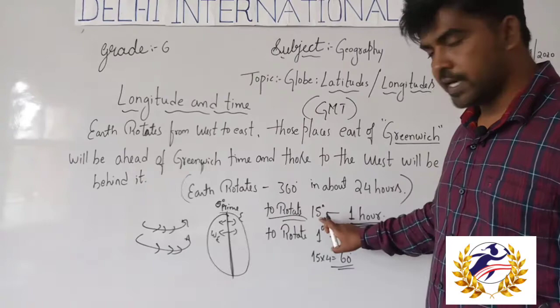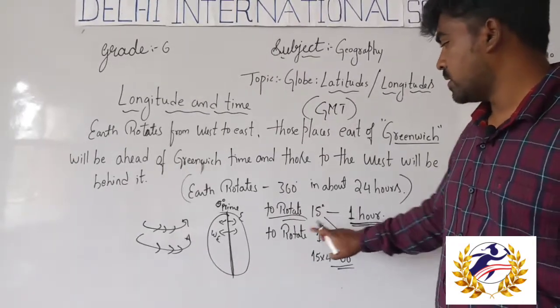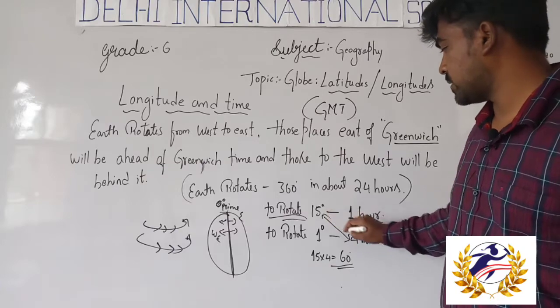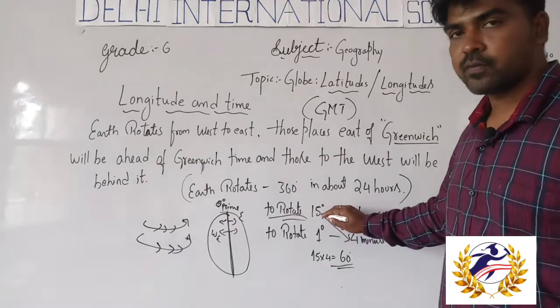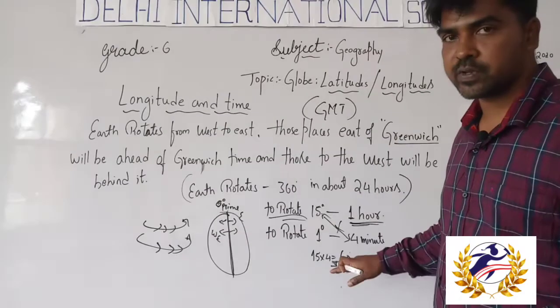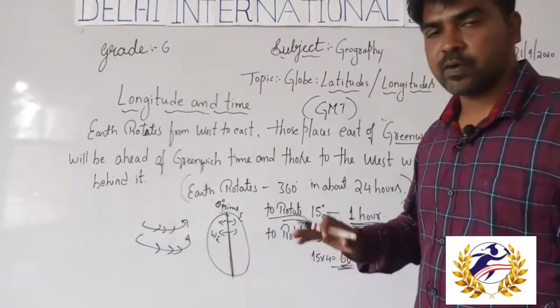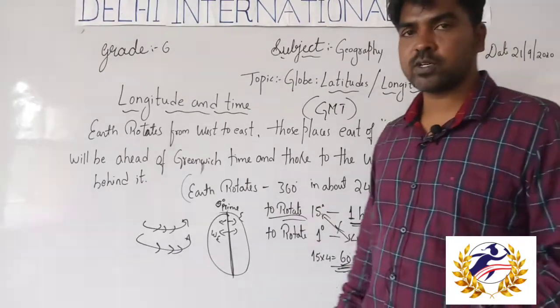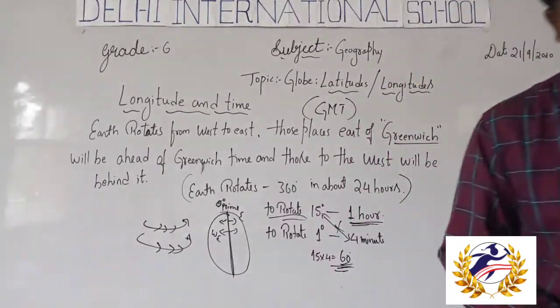To rotate 15 degrees, the earth takes 1 hour. To rotate 1 degree, it takes 4 minutes. Just multiply, cross multiplication: 15 into 4 is 60. So we have 60 minutes in an hour and 60 seconds in a minute.